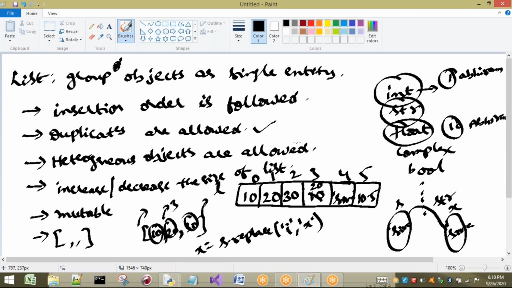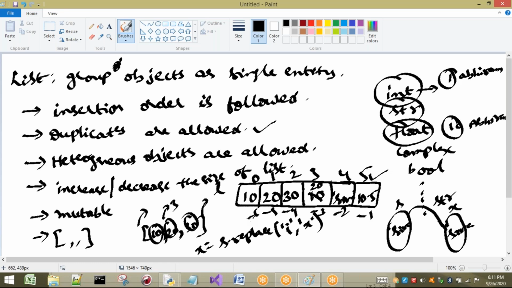Next, the last point, already we have seen the concept in our string also: the indexes for a list can be positive or negative. Negative indexes and positive indexes we can have for a list.